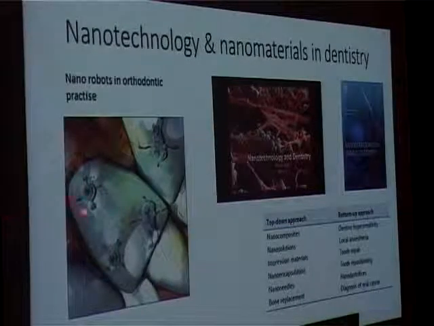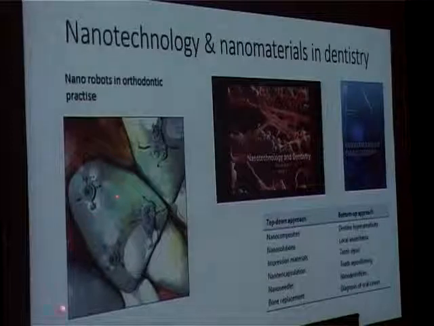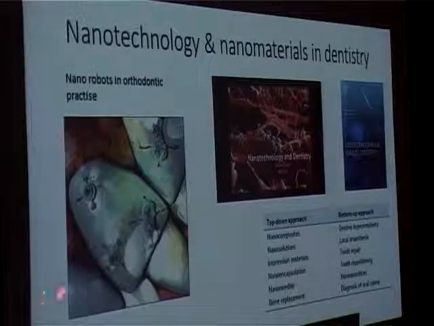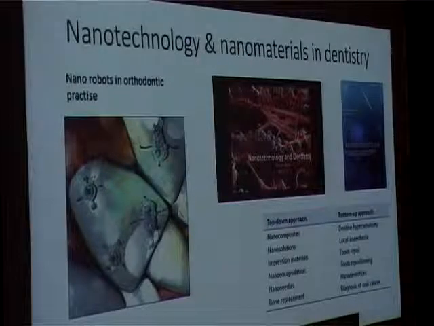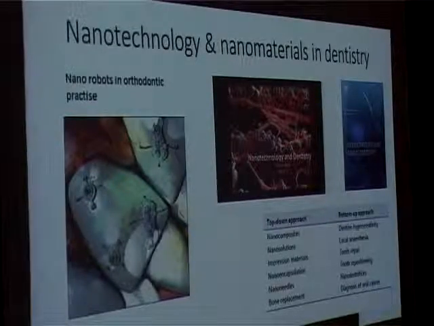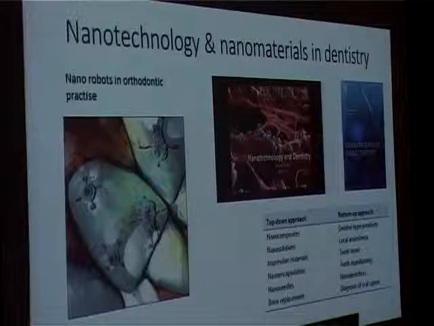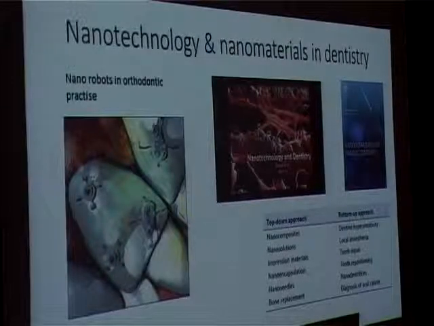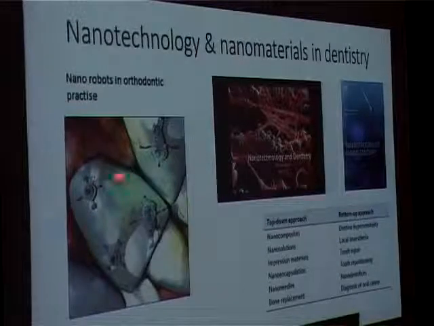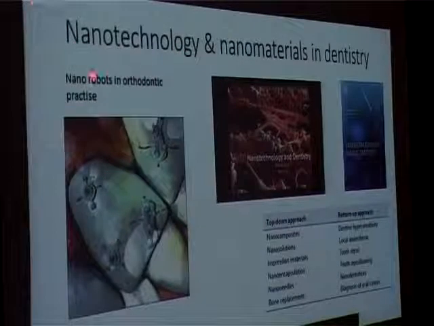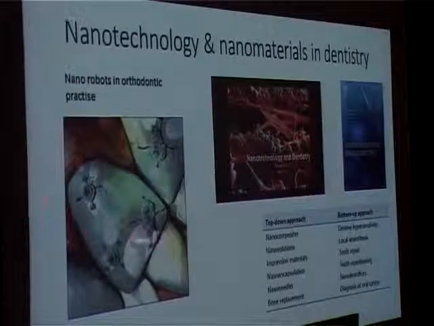Now this is already being researched globally. What this does is, normally you see braces which run this way, correct? You have seen braces. What does a brace do? A brace causes a tipping motion of the tooth. The bone at that portion gets moved and the tooth comes into its natural position. But these are computerized chips, nano. So they may not be visible.